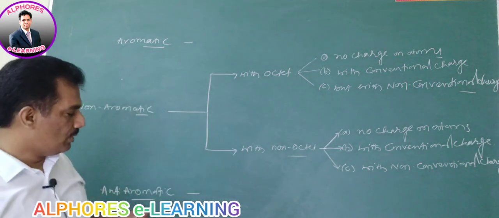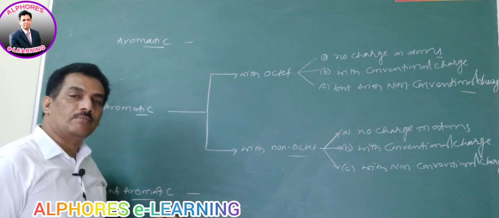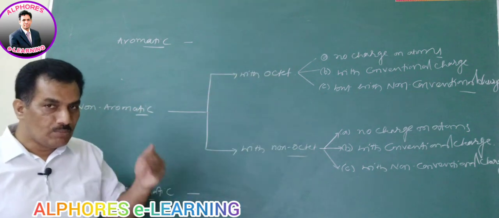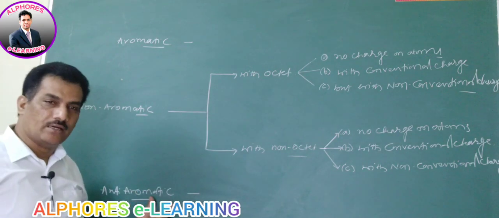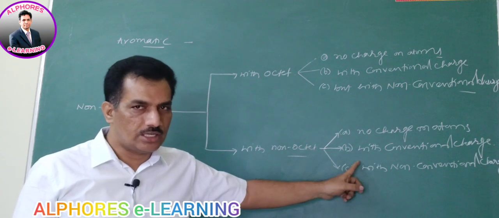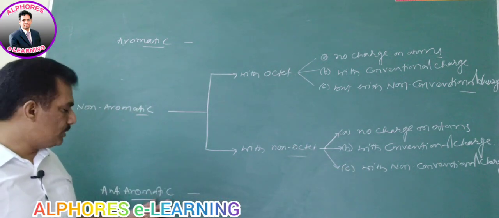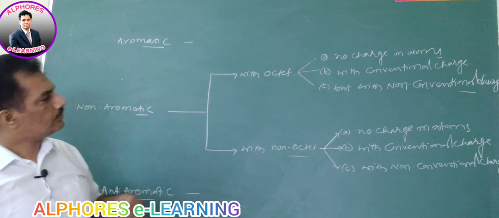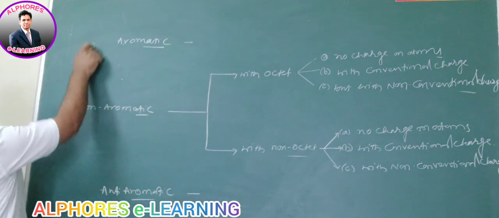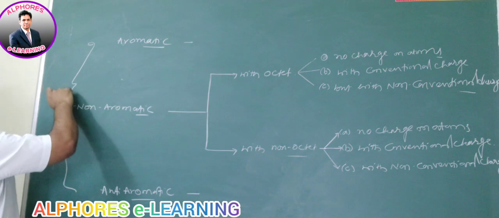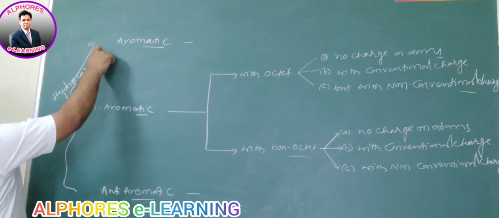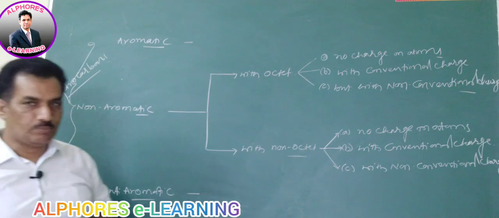Clear? But remember, if the species is non-aromatic, these six. If the chemical species has anti-aromatic character, this is still less stable than this. Among non-aromatic, it is least stable, and still less stable species is anti-aromatic. And now highest stability is with aromatic. All these are nothing but what we are considering as hydrocarbons. That is, there is no heteroatom, only carbon and hydrogen present.